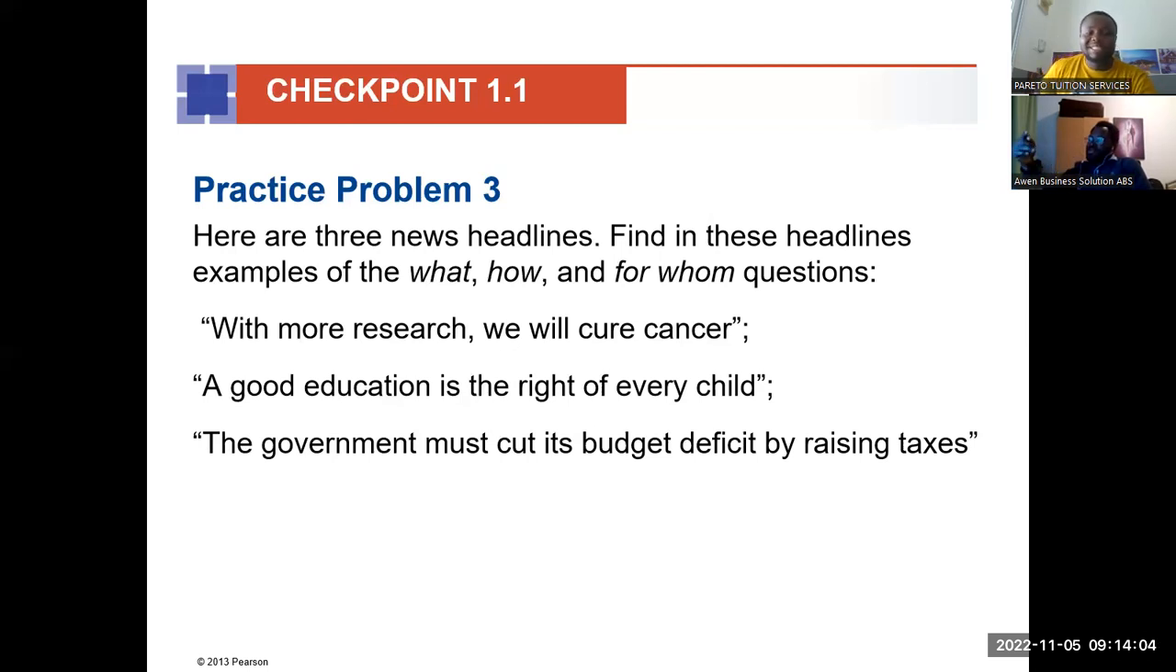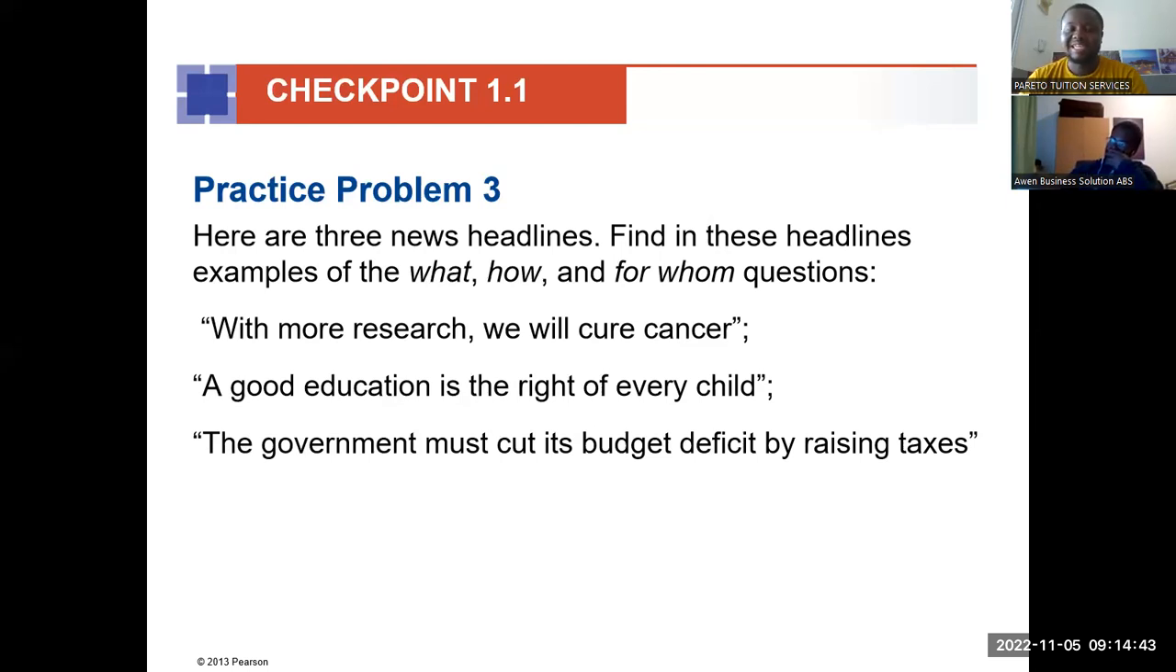And then the government must cut its budget deficit by raising taxes. Okay, the government is going to cut its budget deficit by raising taxes. Now, by raising taxes is for whom? People are going to pay the tax. So who is going to pay the tax? The tax is falling on someone, just like the education is falling on the child. Here too, the tax is falling on the person who is going to actually pay the tax. So that is a for whom question. Who should we impose these taxes on?